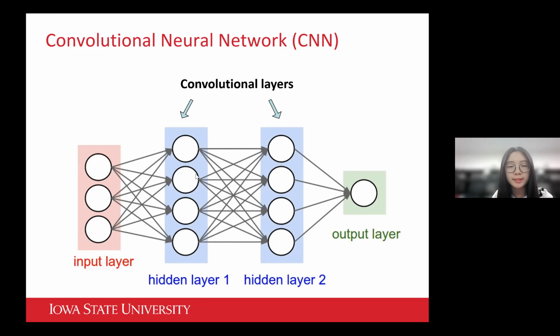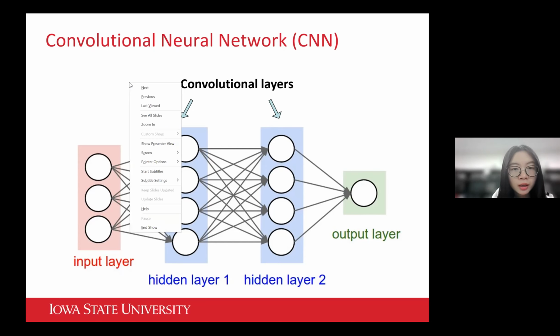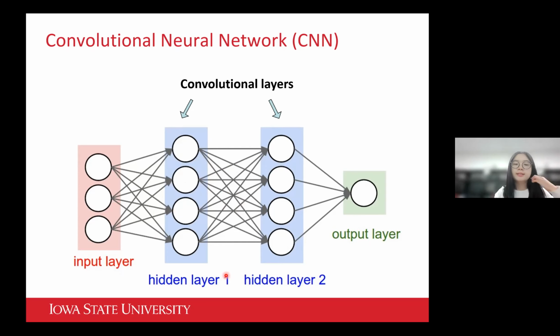As you can see in this picture, the CNN model has some hidden layers, and each layer will get some input, transform the input in a certain way, and output that to the next layer.